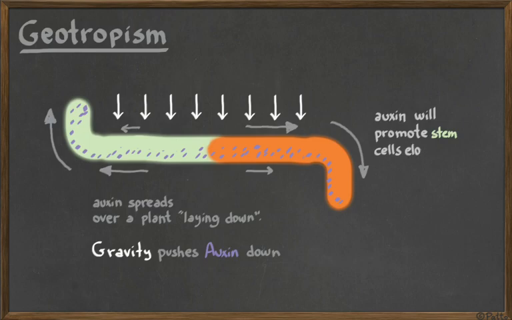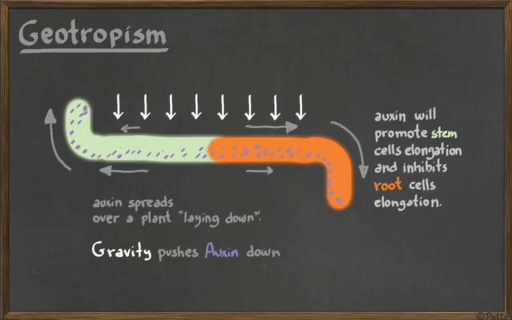Okay, so auxin promotes the stem elongation in the stems, and it inhibits root cell elongation. That's how it works. It's the same mechanism in both phototropism and geotropism. This is how plants find the light. That's how plants find the way up. They don't see. They actually have hormones that are placed depending on light, depending on gravity, and they just grow in response to that hormone.